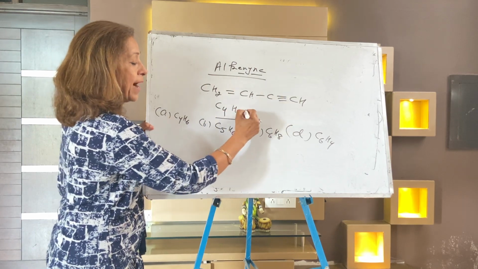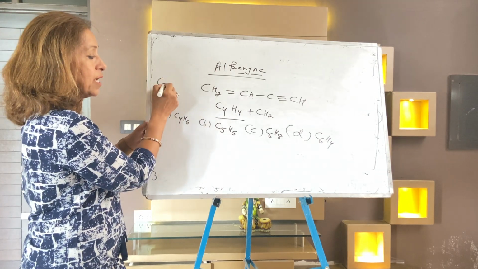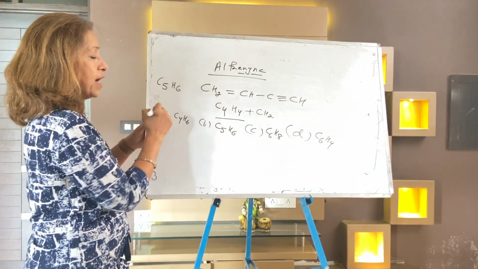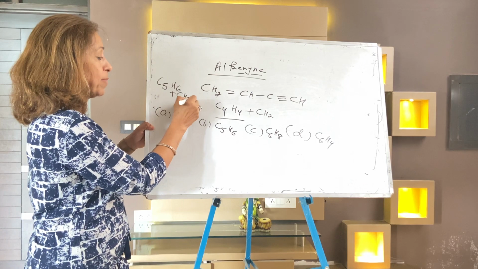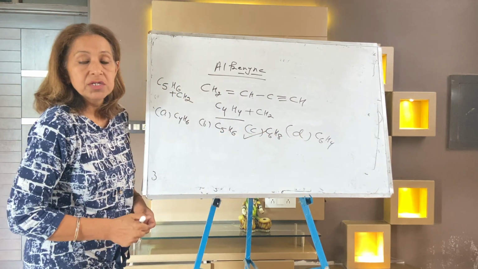The second member, add CH2. The second member will come as C5H6. Add more CH2, the third member will come. It is C6H8. So your C option is right.